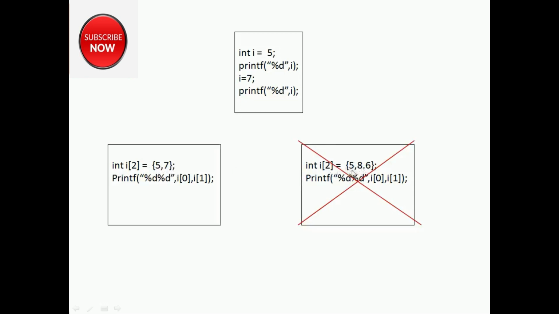Here I have one 5 and another one is 8.6. 5 is of integer type, 8.6 is float type. So I can't store these two values in integer array. Why so? 5 is okay, but 8.6 is not okay because 8.6 is float type. It would be invalid. So if you want to store different data types in the same entity, you will move to structure, right?